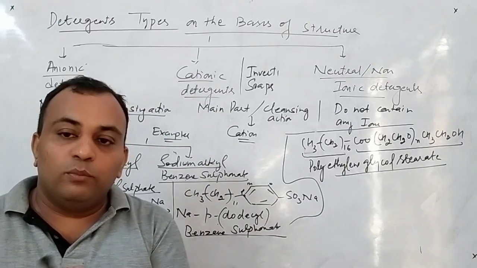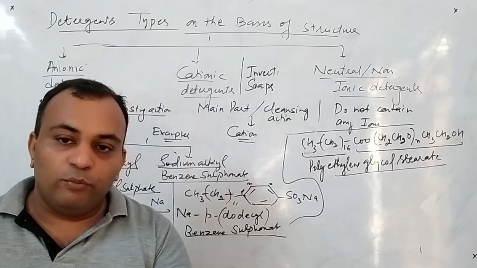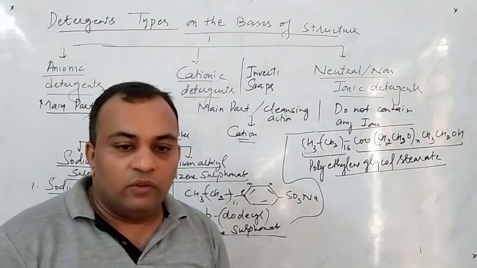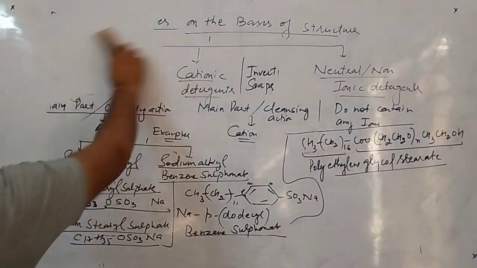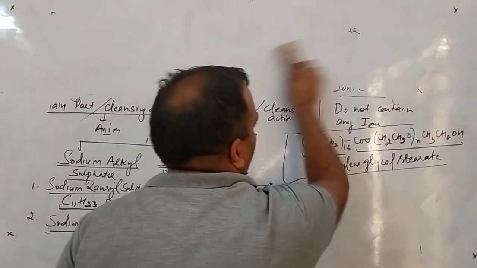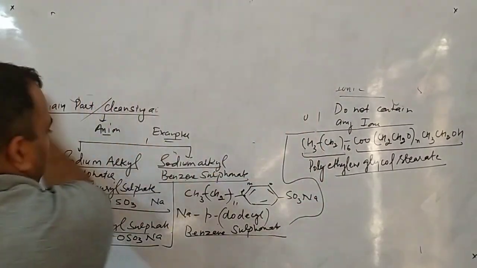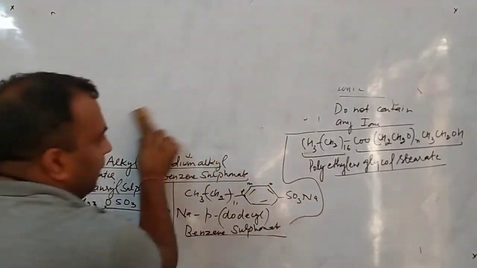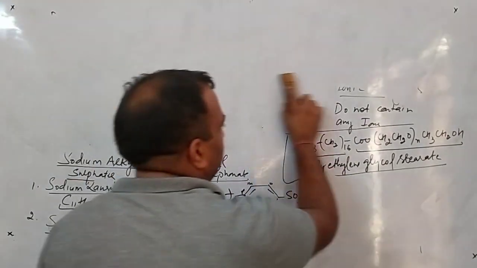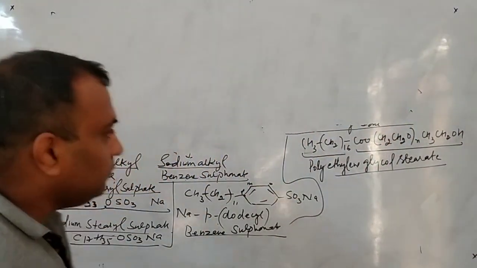The soap and detergent both are divided into two main parts, hydrophobic and hydrophilic. Okay. Now we go to the next part, that is biodegradable and non-biodegradable detergents. Now we are going to the end of our topic. So the examples are same, so I will not remove this one. I simply keep this one. Okay.